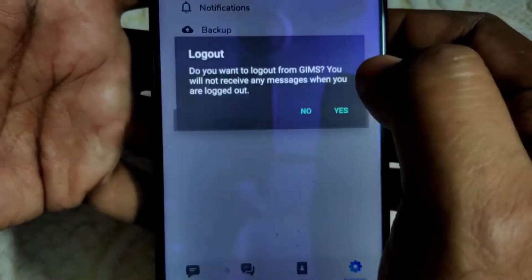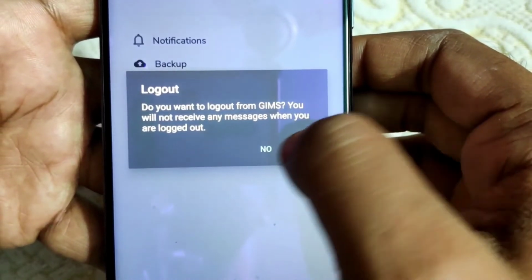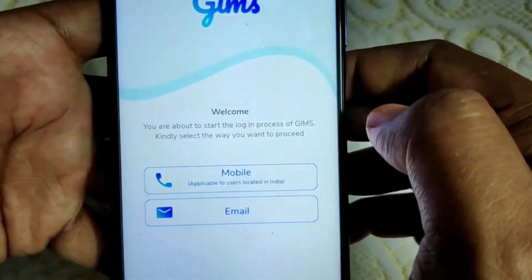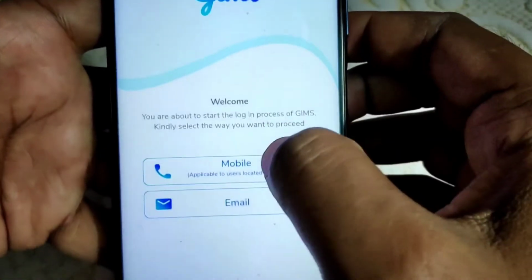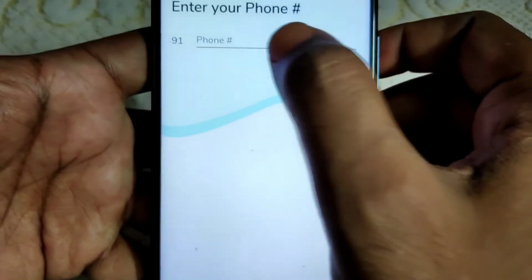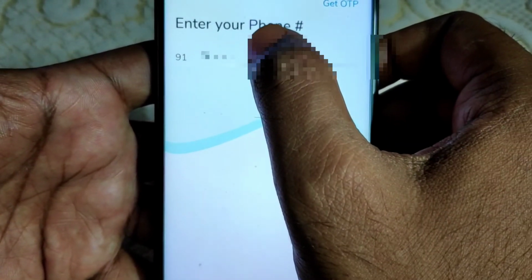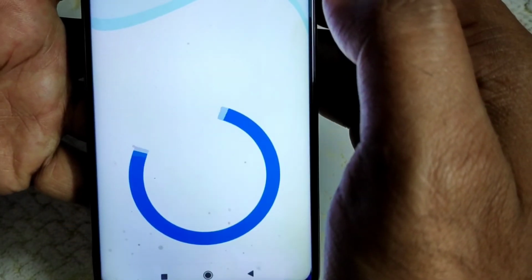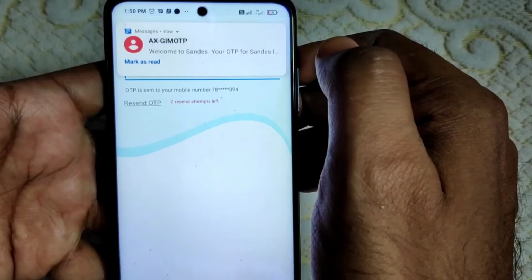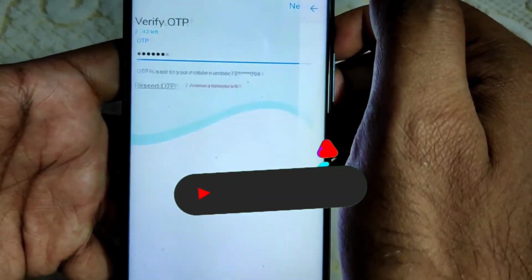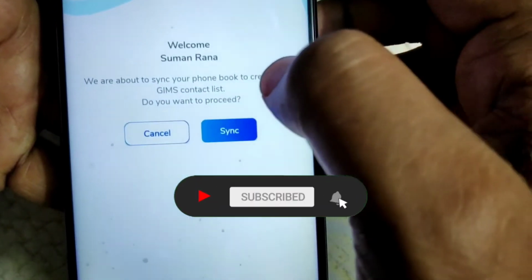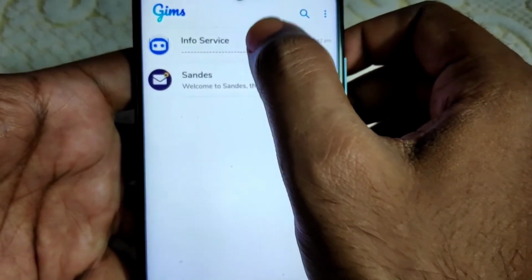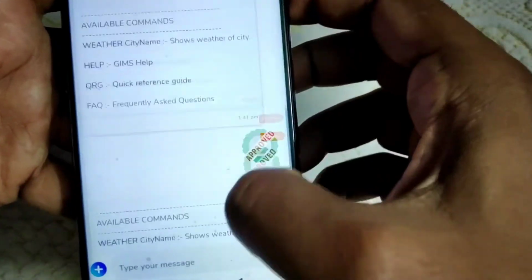Click on logout. It is asking, do you want to log out from Gyms? I clicked on yes. Now my dear friend, again I want to log in. How to do that? Click on mobile, then again provide the mobile number. Let me show you again. I have provided my mobile number. Click on get OTP. Now I should get the OTP. Click on next. Now I should have logged in. Yeah, I logged in. Again it is asking to sync my contact. Click on cancel. So this is the chat that I did.